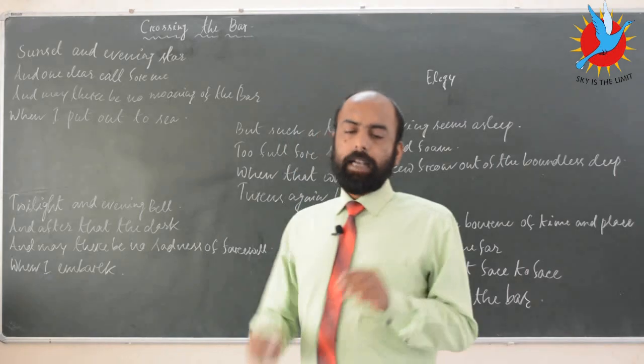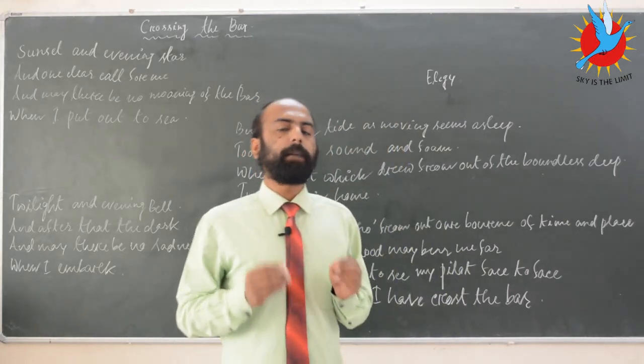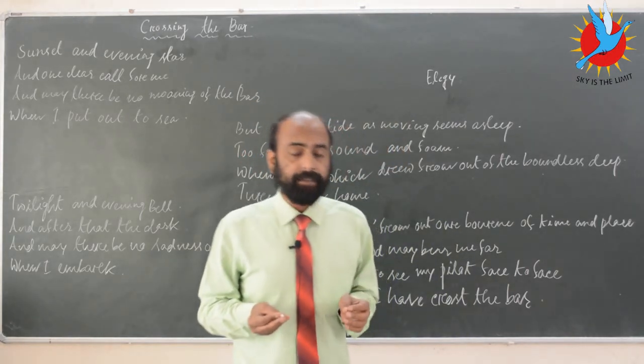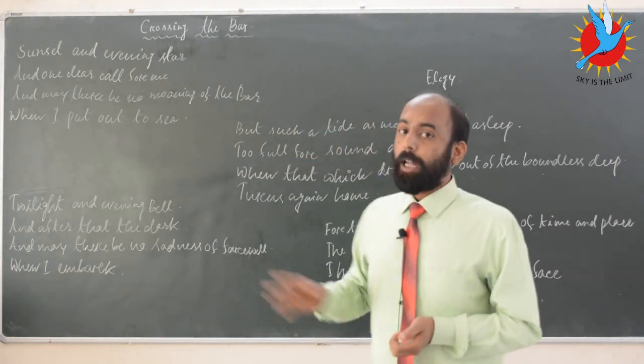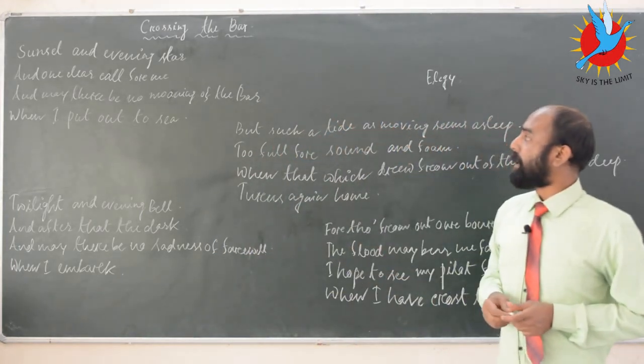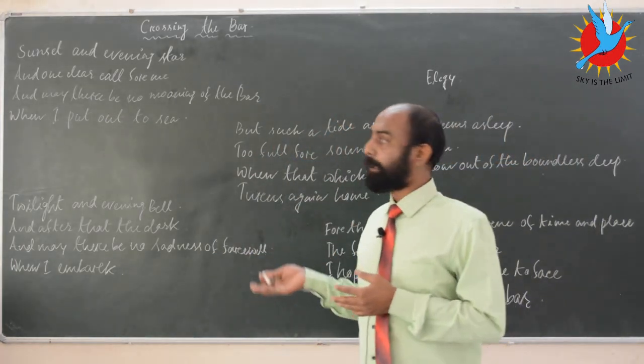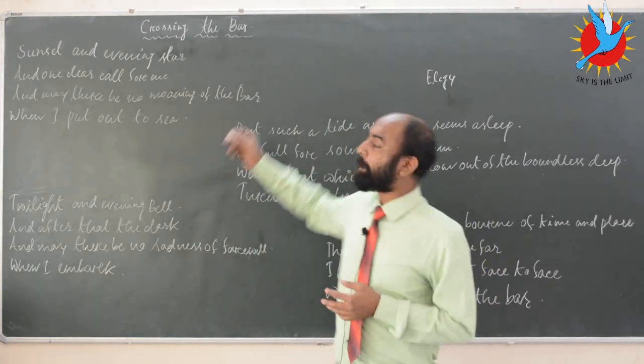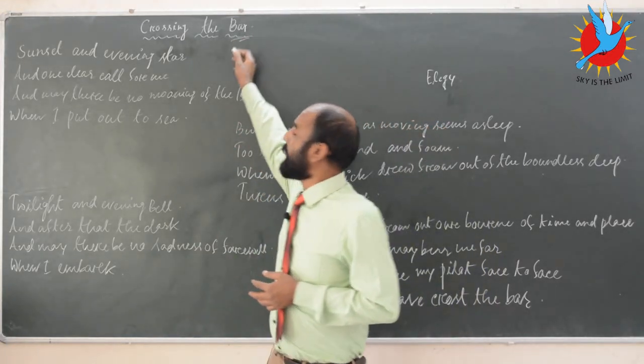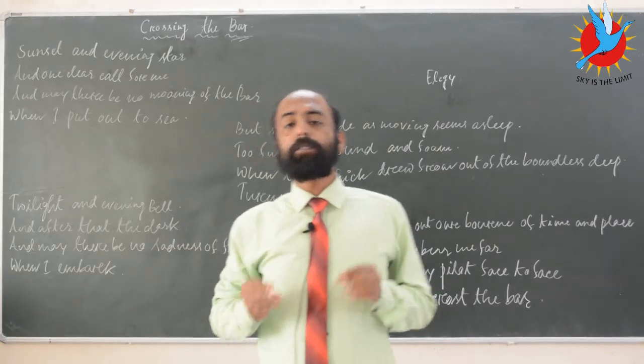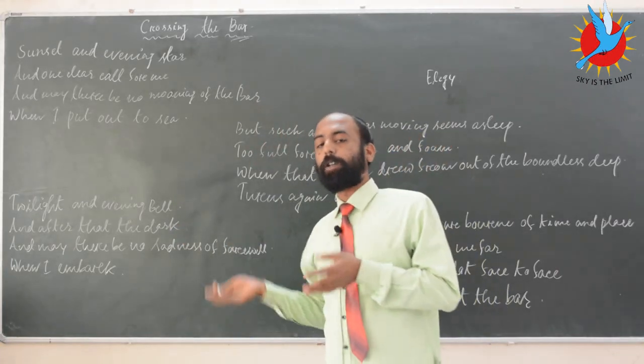Crossing the Bar is a popular example where the literary devices come into play. Now, the title itself is very, very symbolical. The symbol that has been used here is the word bar. In the Oxford Dictionary, you will come across around 30 to 35 meanings for this word bar.